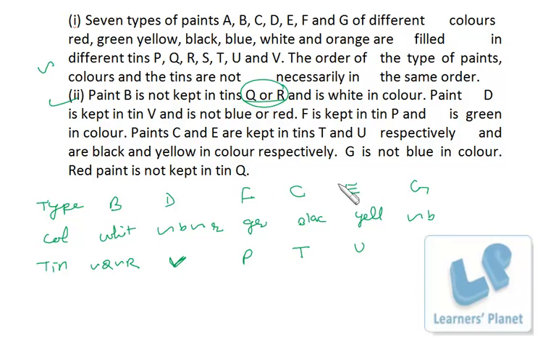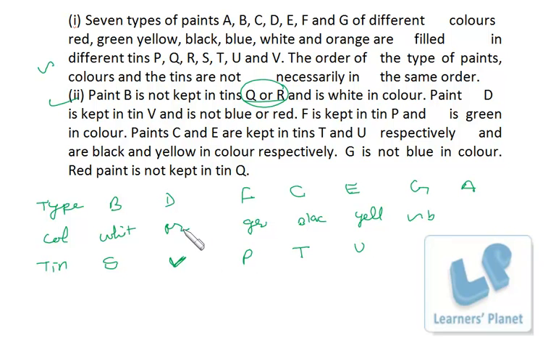So B, D, F, C, E, G, we are left with A. So this is A over here. Then V, P, T, U are already occupied, and Q and R cannot be over here. So 1, 2, 3, 4, 5, 6. The remaining one is S, right? So I just write S over here. Then white, green, black, yellow, 4 colors are already occupied, and we cannot have blue and red over here. So the only choice left with us is orange, right? So I just write orange over here.